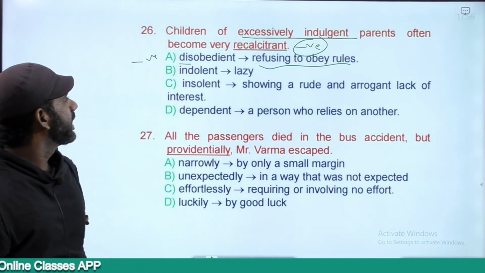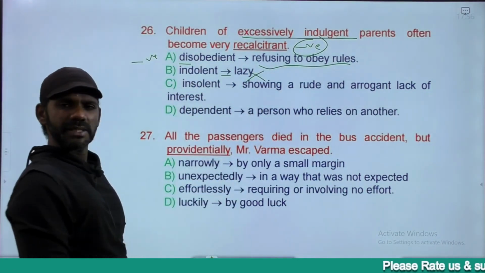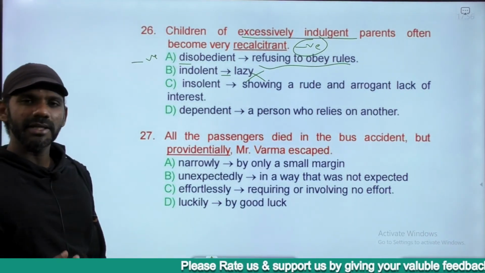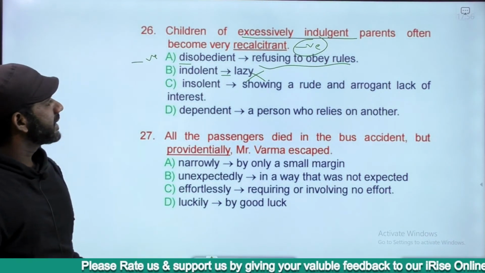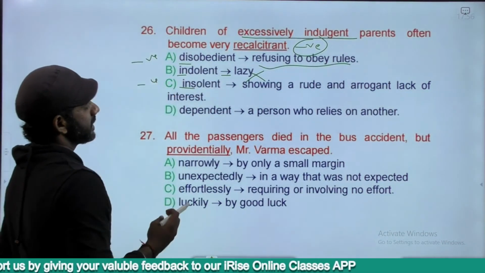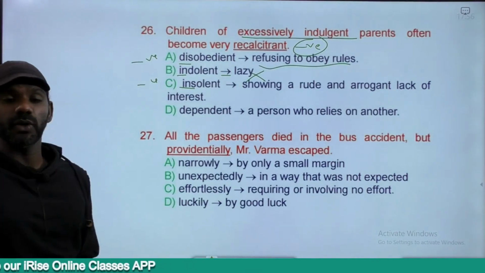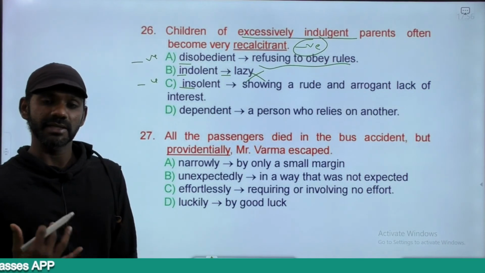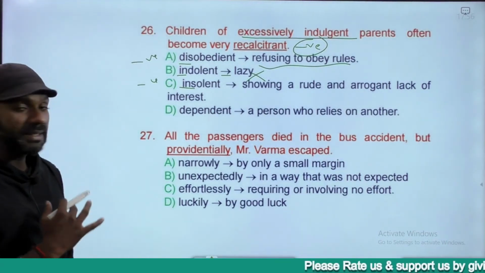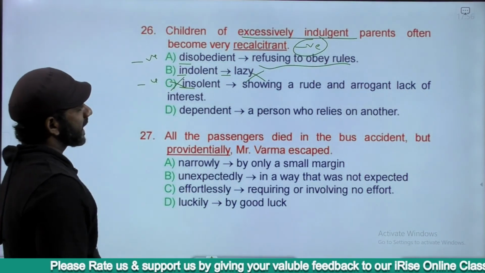Disobedient must be considered. Indolent is lazy, which does not fit the meaning of the word recalcitrant. Laziness means like lethargic, right? Being lazy, not interested in doing anything. Insolent, negative word. In is a negative prefix. Showing a rude and arrogant lack of interest, not interested in doing anything, and in the extreme manner is termed as being insolent. It does not fit the meaning of recalcitrant, eliminated.